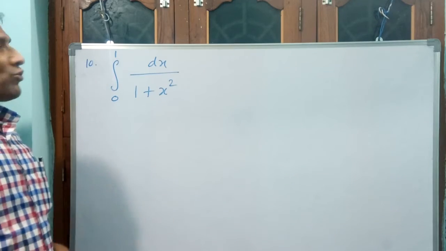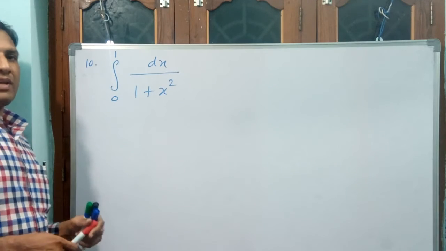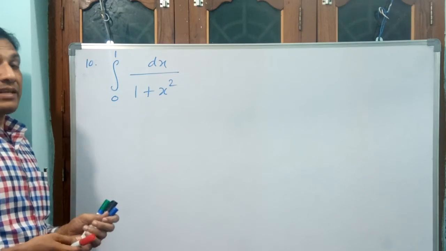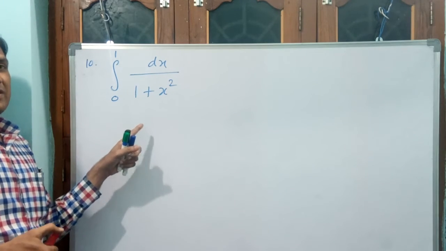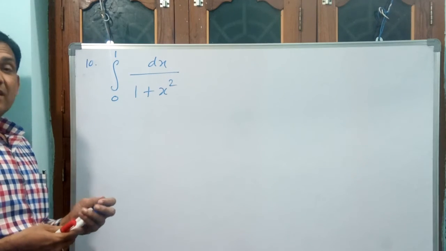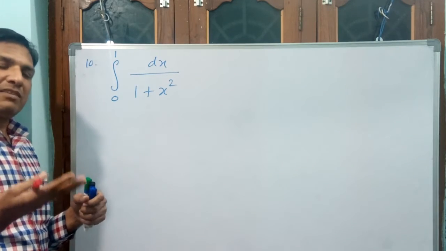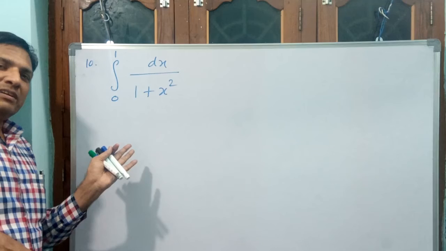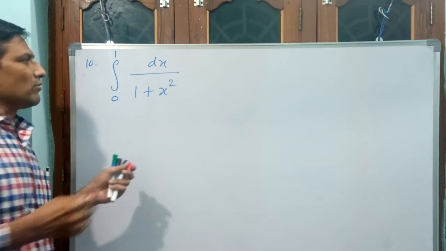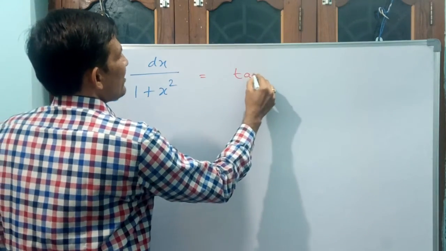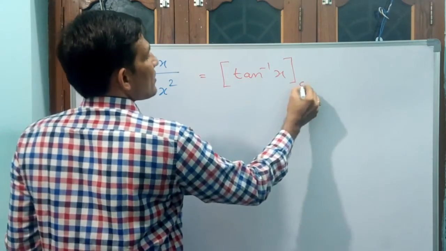See, 10th question. Integral 0 to 1, 1 by 1 plus x square dx. What is the value of the integral of 1 by 1 plus x square dx? Tan inverse x. If rather than 1 something is there, then it will be 1 by a into tan inverse x by a. But nothing is there here, 1 is there. That means 1 by 1 into tan inverse x by 1. 1 by 1 is 1 only. Tan inverse x by 1 is also x only. That is why you write only tan inverse x. Write down. That is equal to tan inverse x, but you have to apply limit also, 0 to 1.